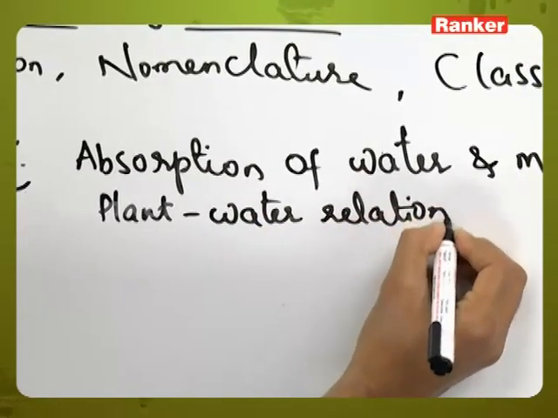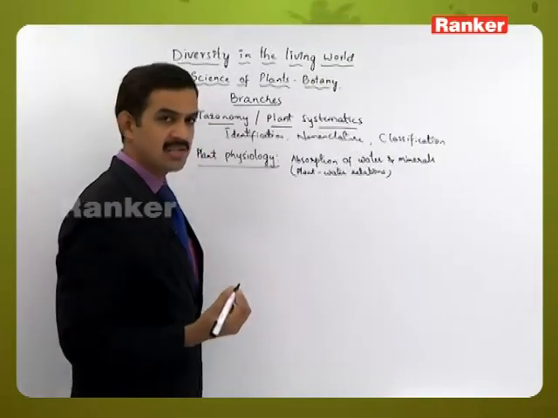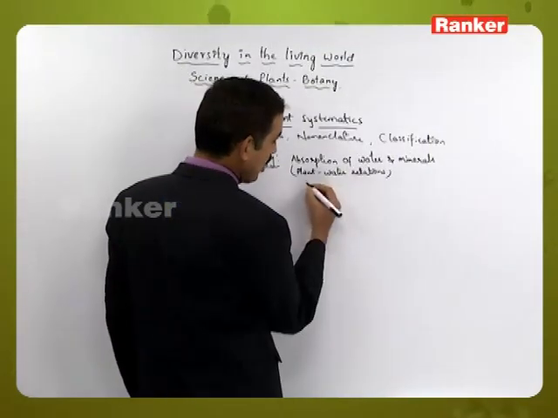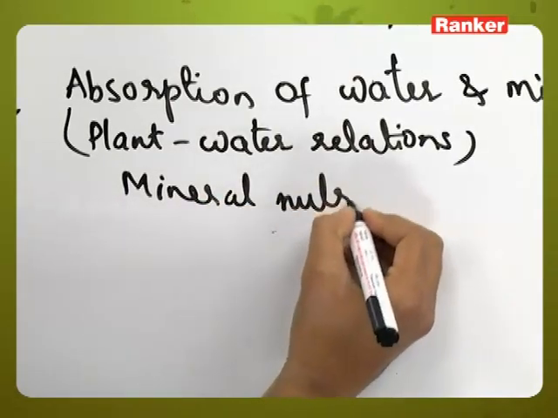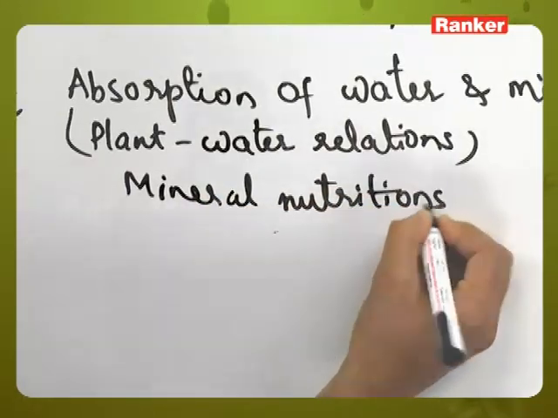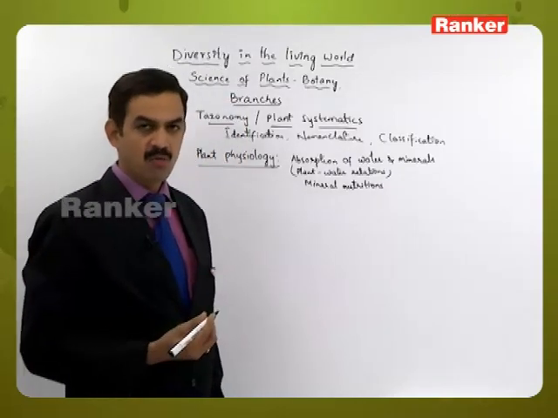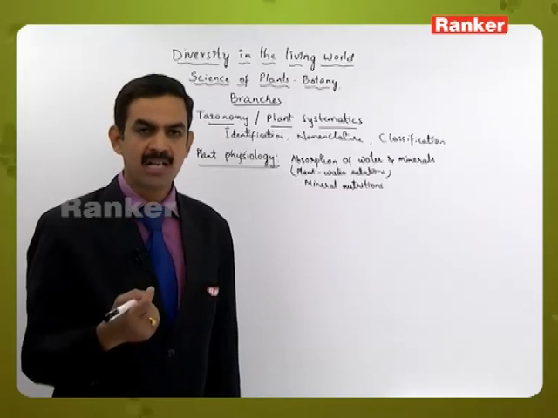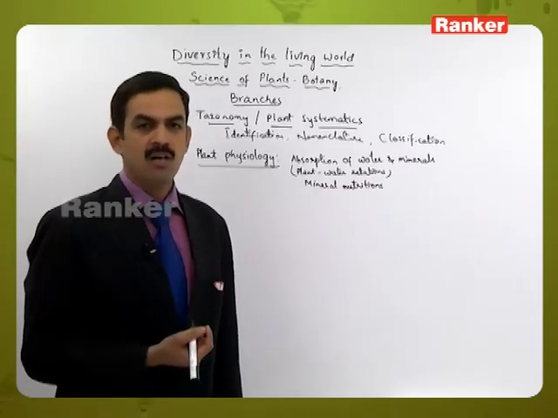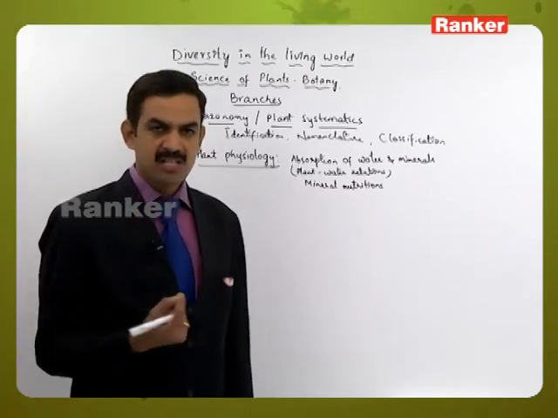So absorption of water comes under plant water relations, and plant water relations also include mineral nutrition. That means different types of plants require different types of nutrients or minerals for their growth and development. Those nutrients are taken from the soil, that is, the minerals are dissolved in the water.